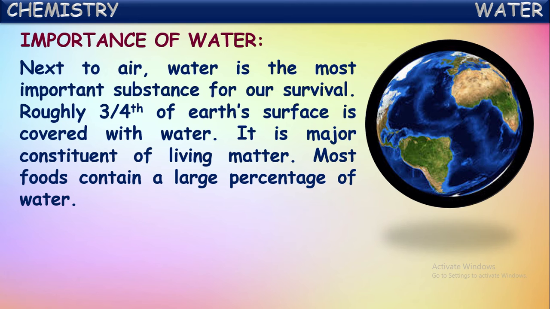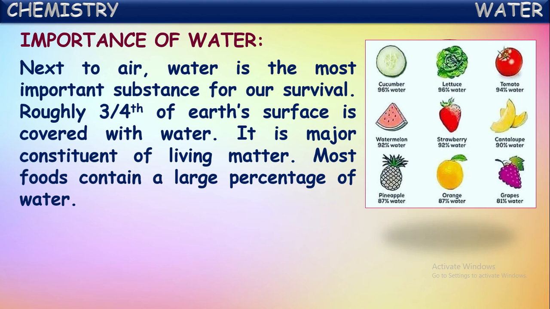It is a major constituent of all living matter, like human beings, plants, animals. They all contain a major constituent of water. Most foods contain a large percentage of water. Yes, see here some food items like vegetables and fruits are shown. We observe the water percentage in them. It is a large percentage, isn't it? Fruits like watermelon, cucumber, oranges all contain a large quantity of water.